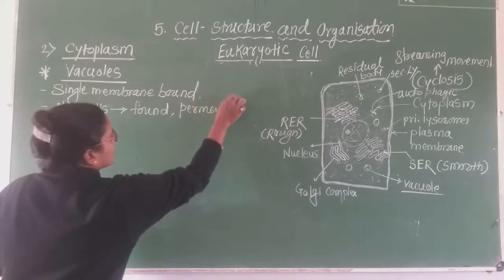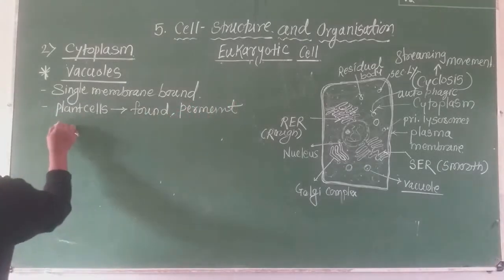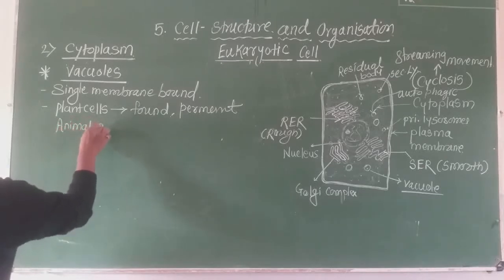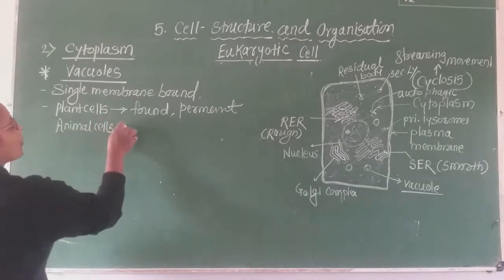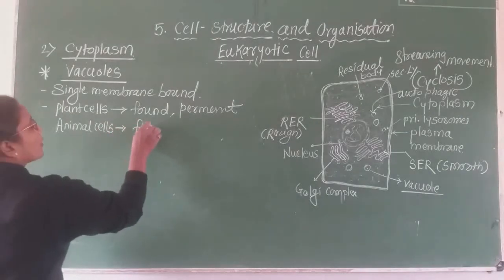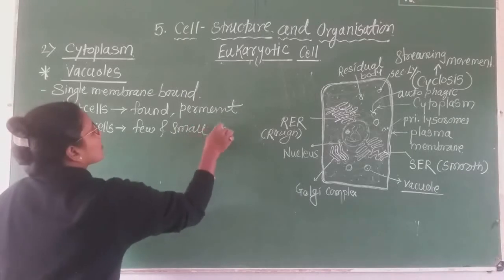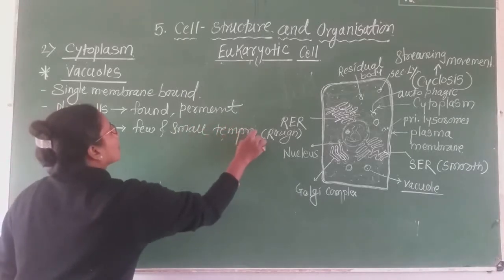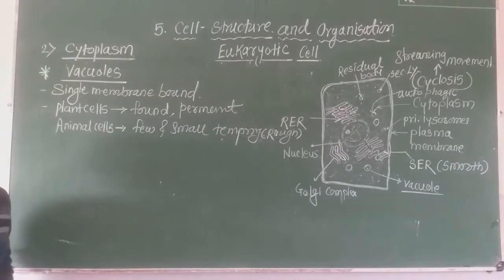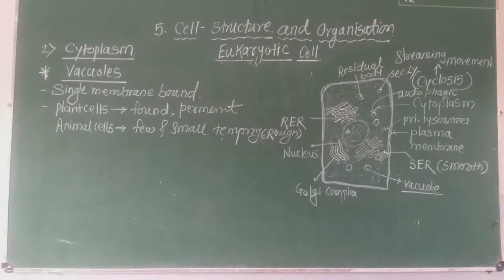In the case of the animal cell, these vacuoles are very few and also small, and also some are temporary. These are temporary vacuoles present in the case of the animal cell.